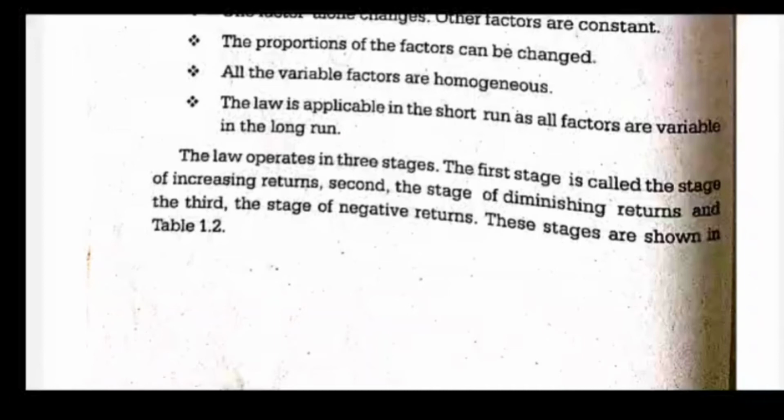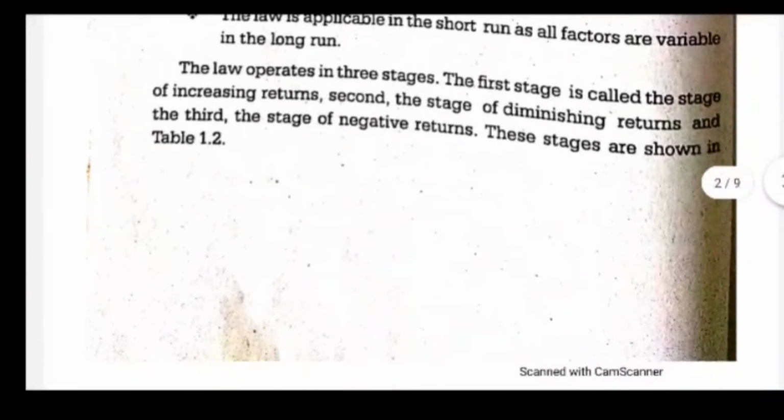So in the short run, we don't change capital, we don't change land. All these are constants. What we can change is labor. We cannot change land, we cannot change machinery or capital. What changes is labor. So that is the variable factor. But in the long run, in 10 years, in 15 years, land can change, machinery can change, labor can change, everything can change. So in the long run, all inputs are variable.